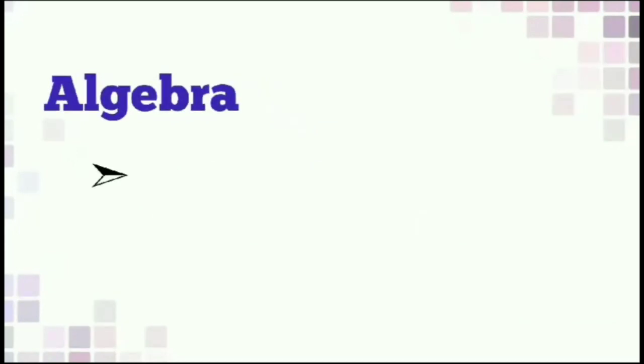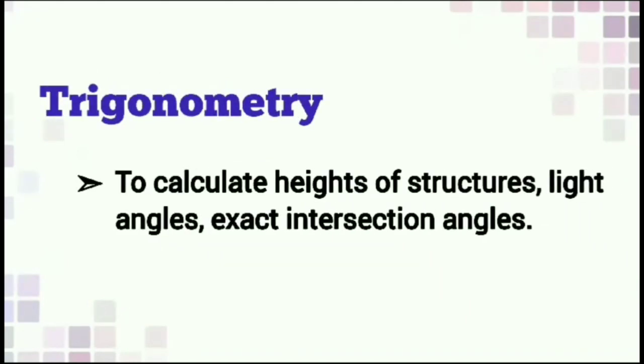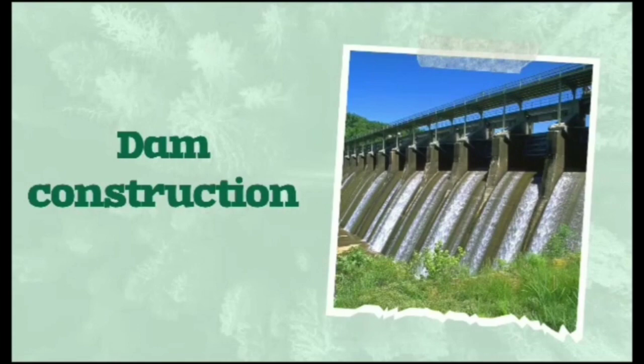Algebra is used in architecture to calculate how large to make certain elements on the basis of the size of building designs. Trigonometry functions are used to calculate the height of structures, light angles, and exact intersection angles. Next, let's see how math is used in dam construction.